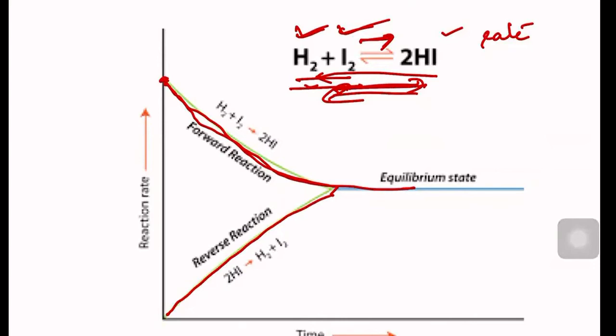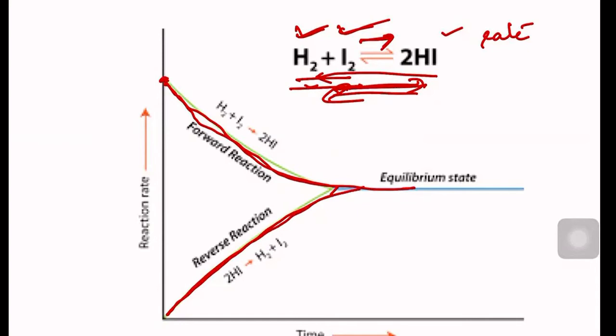Any reversible reaction you take, initially the forward reaction will be high. And as we continue the experiment, slowly the forward reaction rate will decrease due to the reduction in the concentration of the reactants. At the same time, initially the backward reaction rate will be slow because there was no product at that time. But in the course of time, more and more product will be formed, and those products will be decomposed. So more and more backward reaction, or reverse reaction, will happen, and its rate will increase.